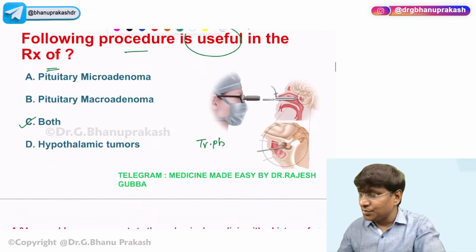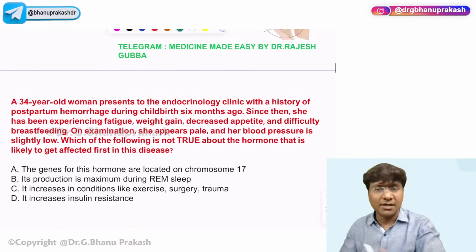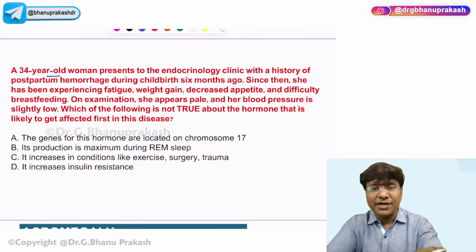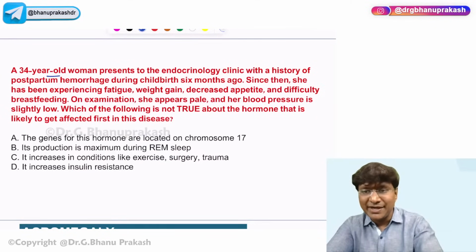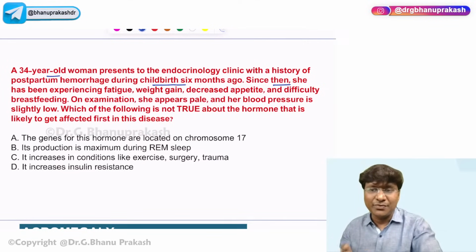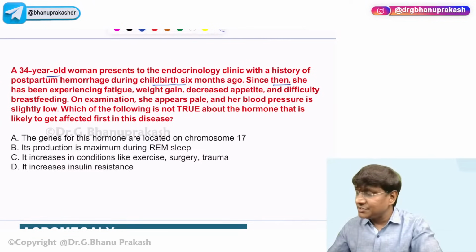Then we'll move on to the next important clinical scenario and the next important endocrine disorder. We have a 34-year-old woman who presents to the endocrine clinic with a history of postpartum hemorrhage during childbirth 6 months ago. Since then, she has been experiencing fatigue, weight gain, decreased appetite, and difficulty in breastfeeding. On examination, she appears pale and her blood pressure is slightly low.